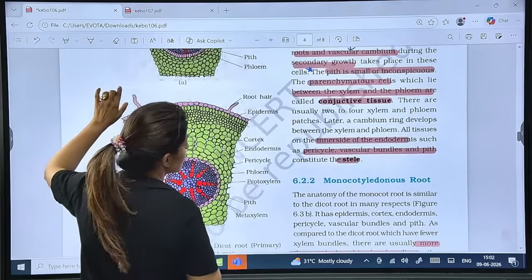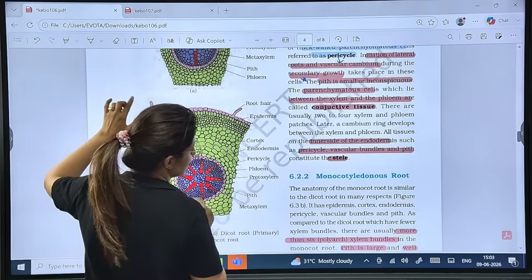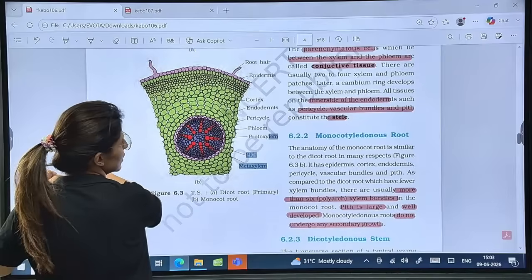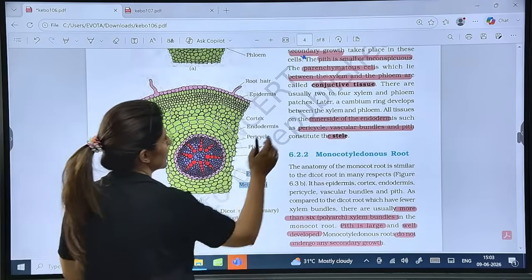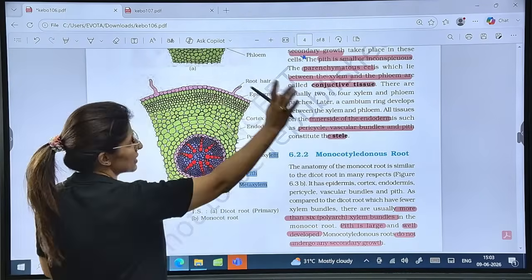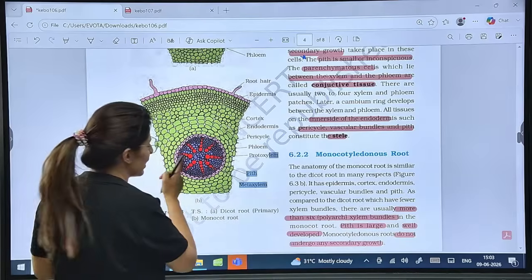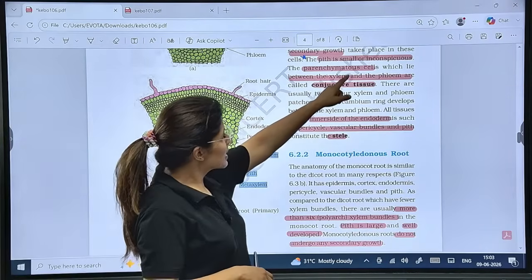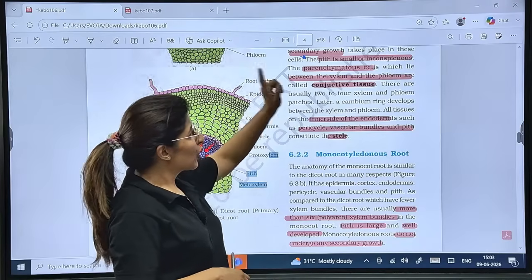See here, the pith is larger here. Is that clear? Yes, see here. The pith is small and inconspicuous in dicot. The pith is large and well developed in the case of monocot, you have to remember. Now the parenchymatous cells that lie between the xylem and phloem are called conjunctive tissue.